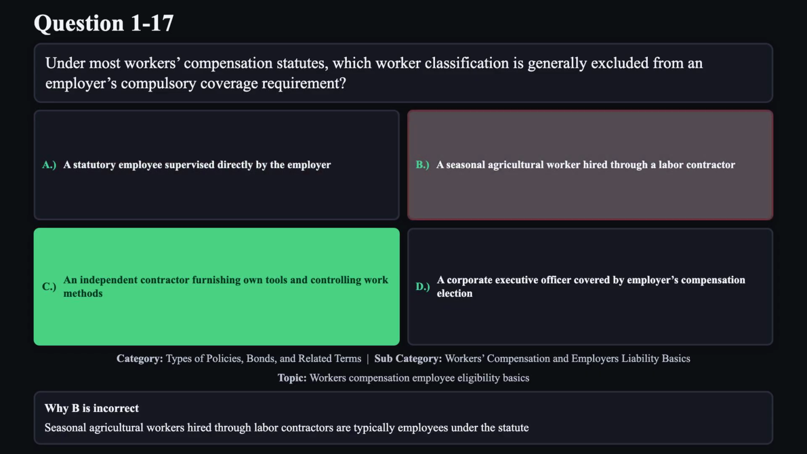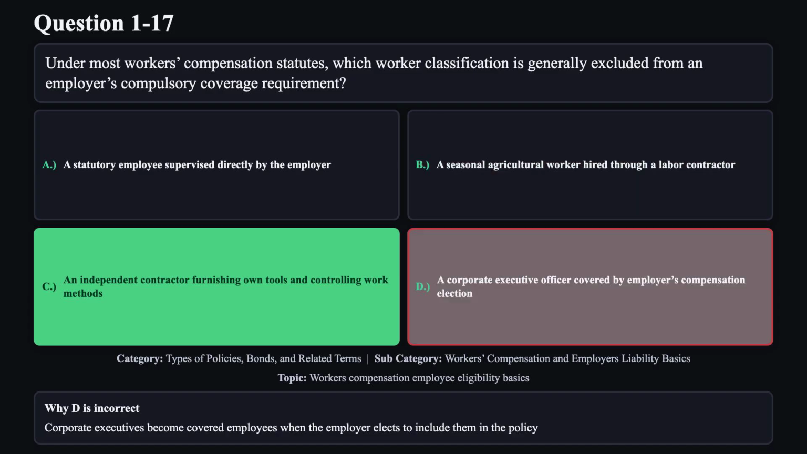Reason B is not correct. Seasonal agricultural workers hired through labor contractors are typically employees under the statute. Reason D is not correct. Corporate executives become covered employees when the employer elects to include them in the policy.